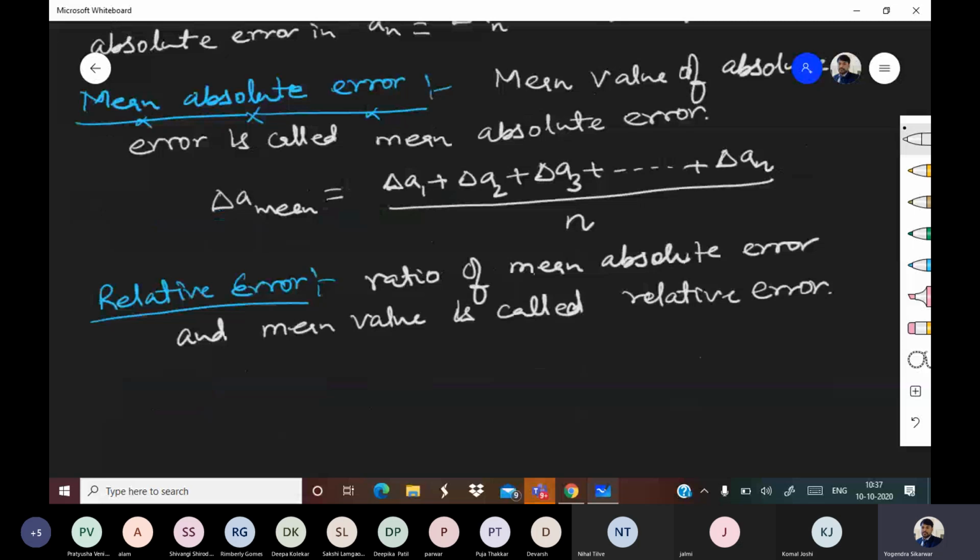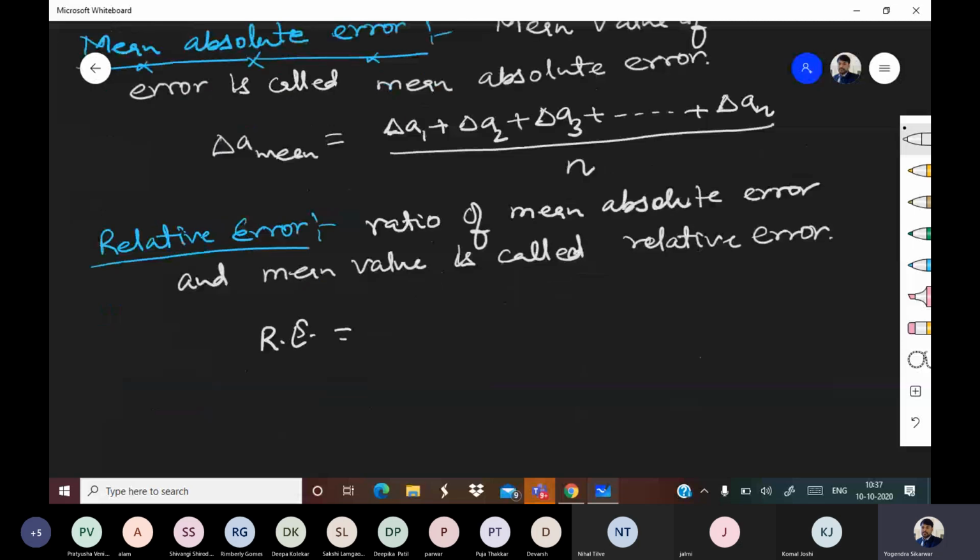Okay, so relative error RE is equal to mean absolute error upon mean value.